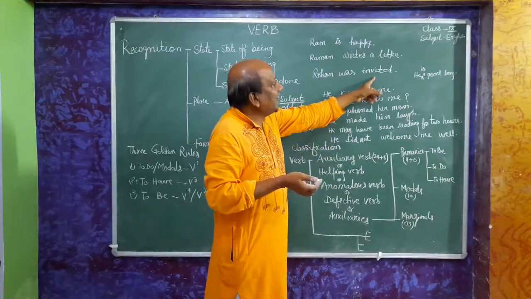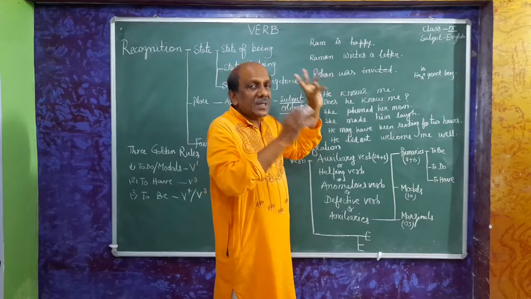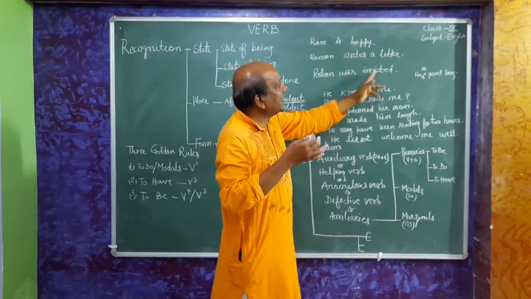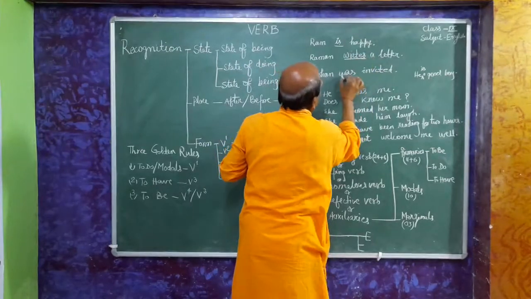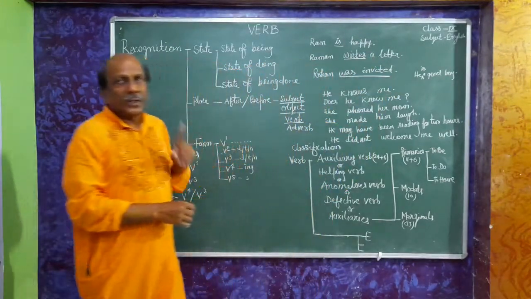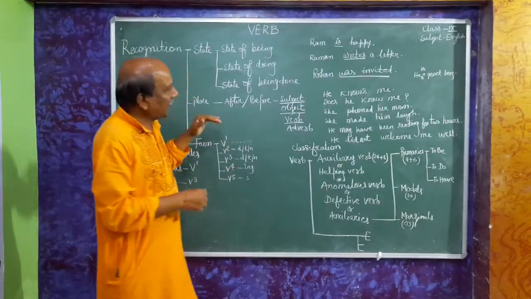Raman has not invited. Raman is himself invited. So, the work of invitation was not done by Rohan. It was done by someone else. So it is a state of being done. In this way, we can recognize verb. This is one way. Now come to place.